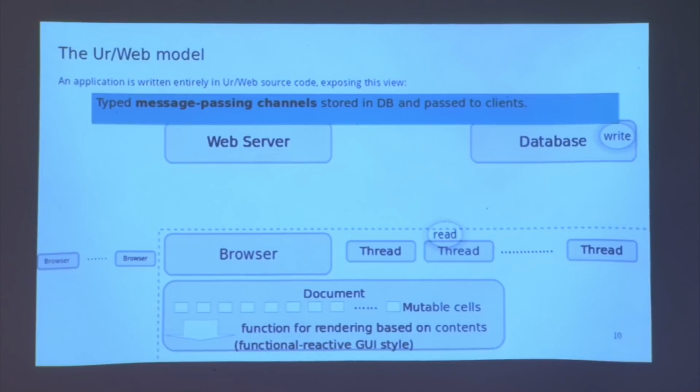So later, the server decides, OK, I'll query that channel out of the database, and I'll dump a value into it, and it just sort of pops out the other end on the client. And everything is strongly typed throughout this process. All right, I think this is the last step of my animation here. Any questions about this model before I switch to a code demo?